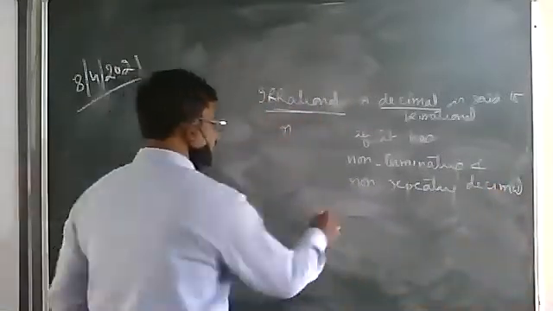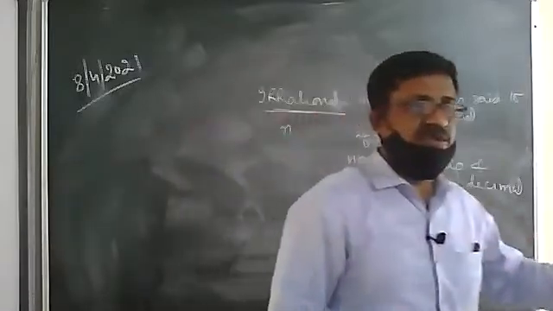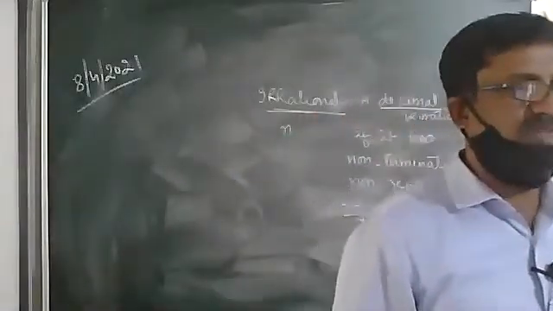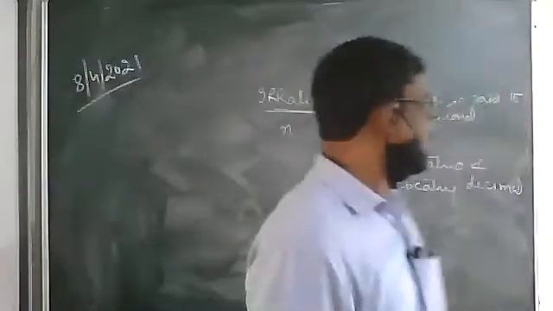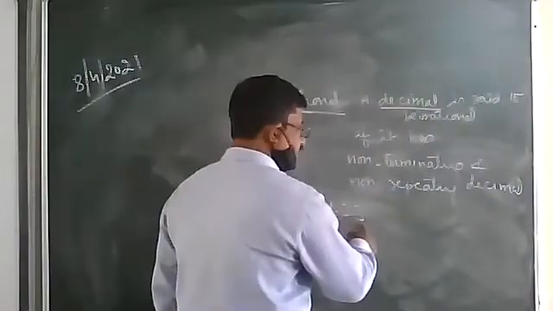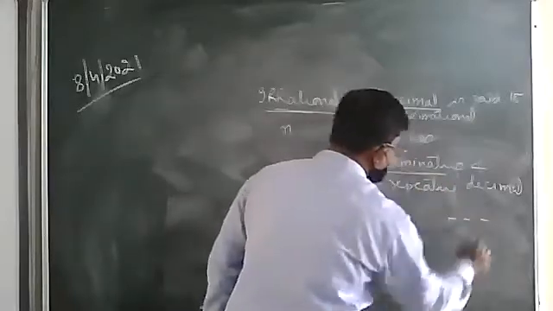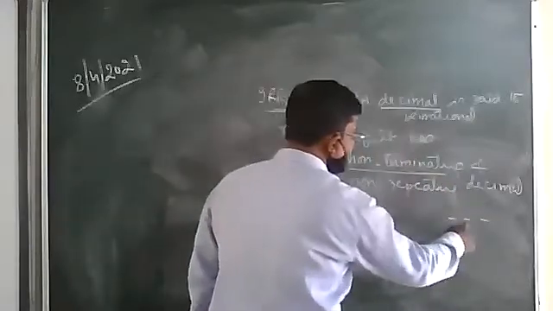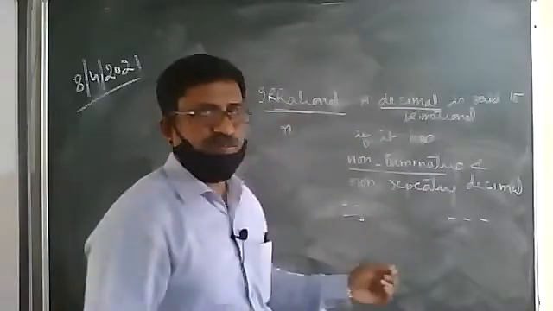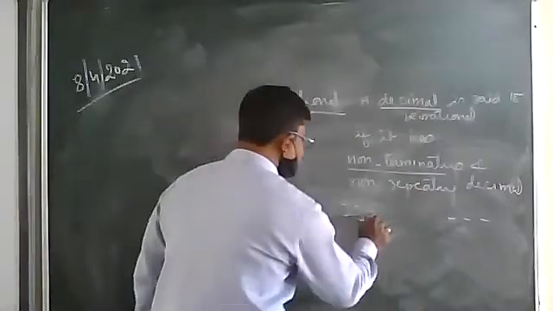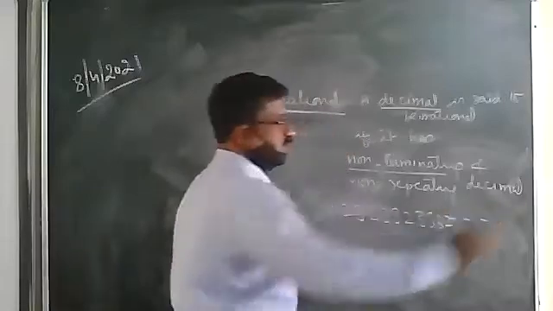Suppose I have taken 1.23, the next number should not be 23, because if you are taking 2, 3, 2, 3, 2, 3, that means this 2, 3 is repeating. We don't have to take 2, 3. We have to make it non-terminating. It should not end, therefore we will put dash, dash, dash. Non-terminating means it should not end. And it should be non-repeating. This 2, 3 should not repeat. After 2, 3, we write 2, double 3, 2, triple 3, 2, and so on.